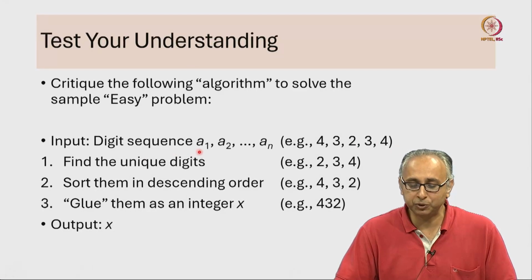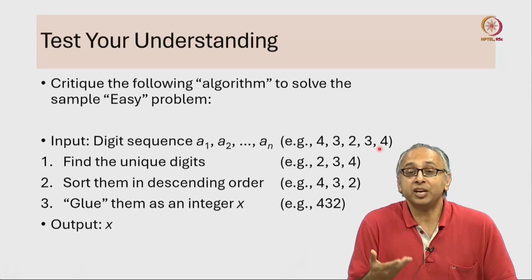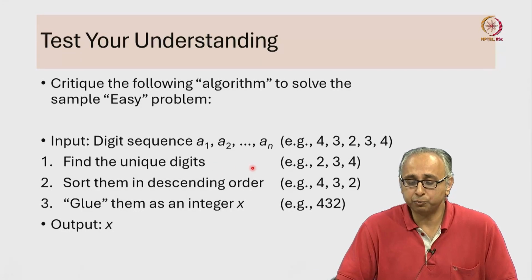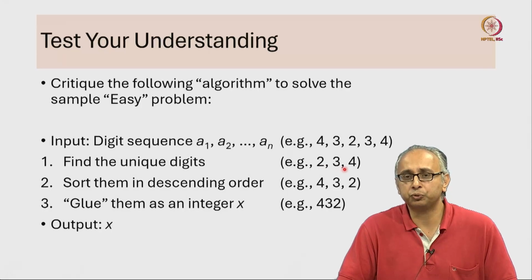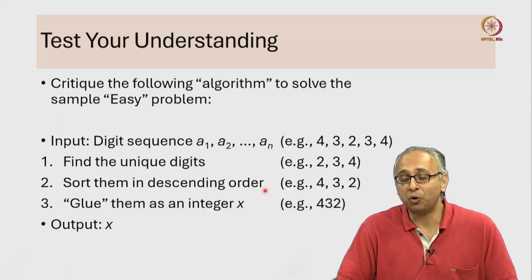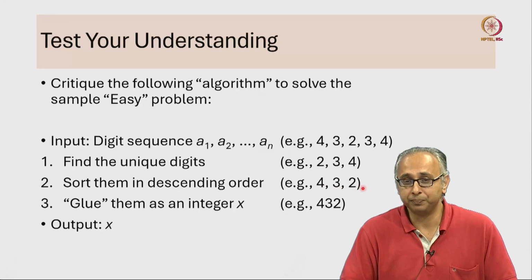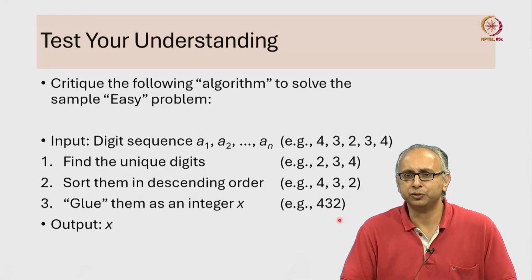So we give you as an input a sequence of digits. Let's call those A1, A2 up to AN, right? For example, these 5 digits. Now, the algorithm that is suggested is the following. Firstly, figure out which digits are unique. You can see that 4 appears twice and 3 appears twice, but the unique digits are just 2, 3, and 4. Now, sort these digits in descending order. So we'll end up with 4, 3, and 2 in this particular example. Now, glue these together into a single integer, 432.